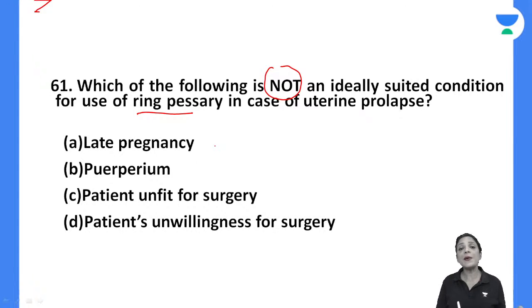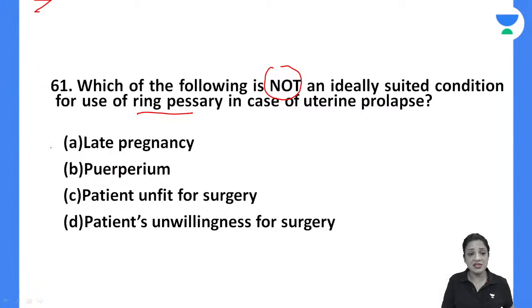So I told you in prolapse cases when you can use the pessary. In puerperium, can you use it? Unfit for surgery, unwillingness. What is the answer? 61. When is it not ideally suited condition? 61. B, no, not at all.